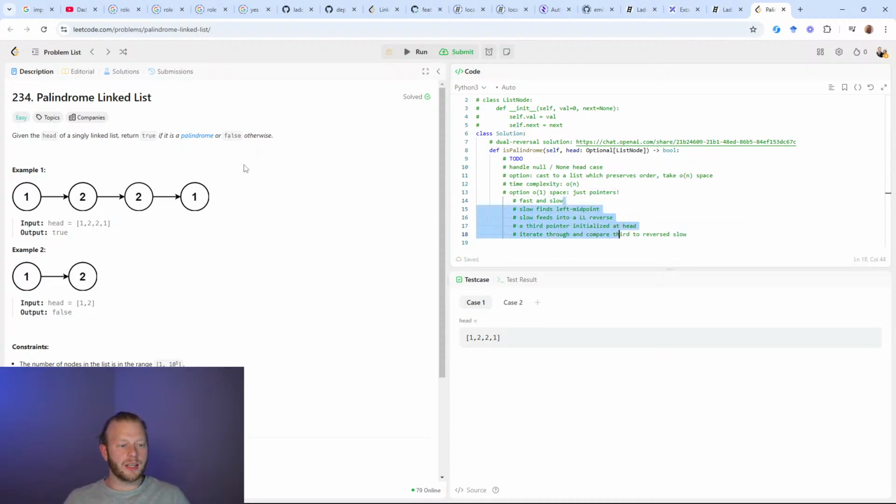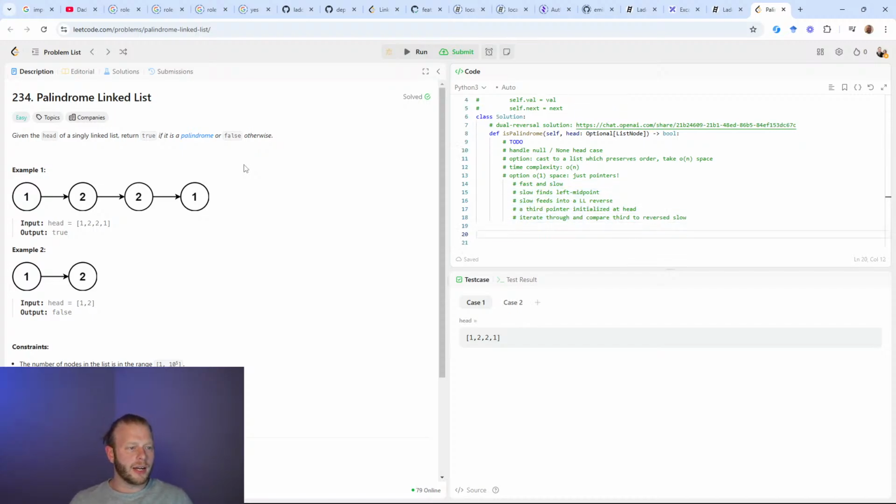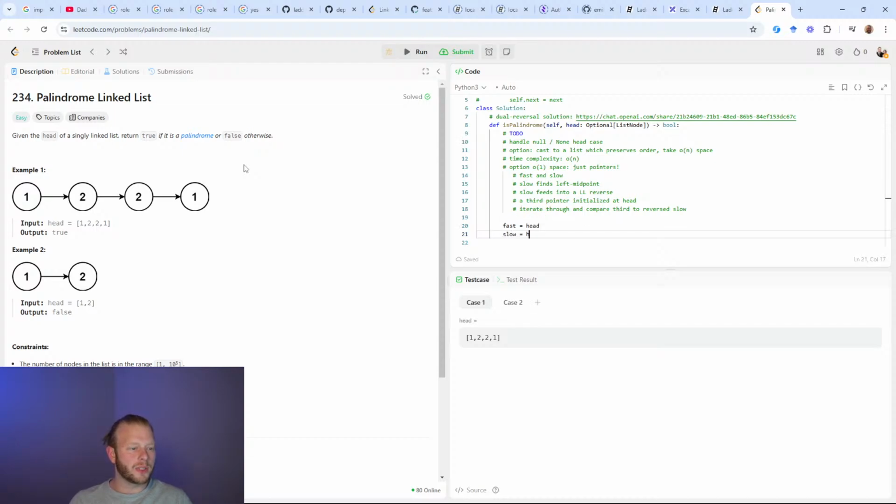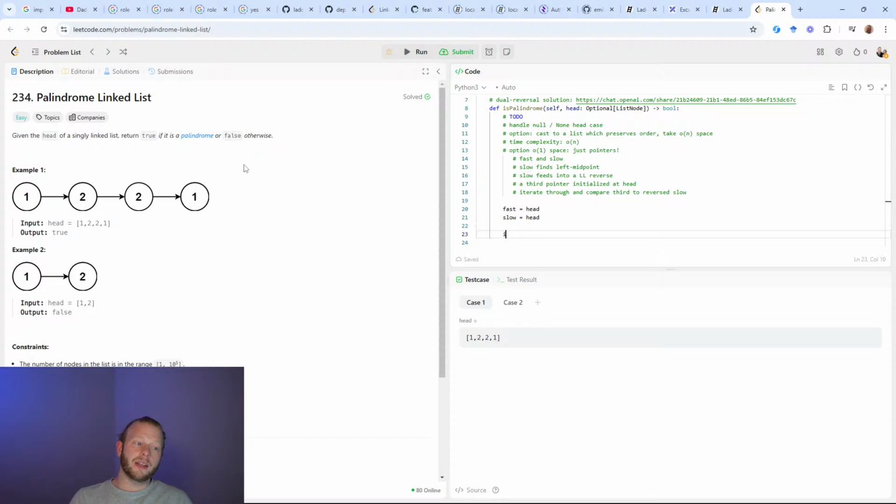Okay, so this is the more complicated algorithm that we're going to go for. So let's start that. So we're going to start with fast. Fast is head, slow is head. By the way, if not fast, so we're handling that edge case. If there's no fast at all, do we want to consider a null reference to be palindromic?